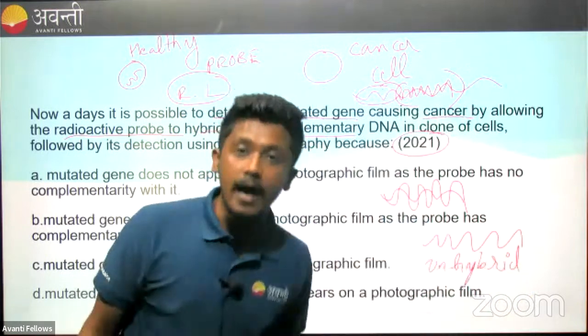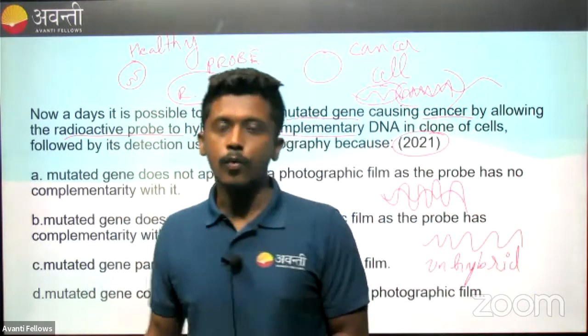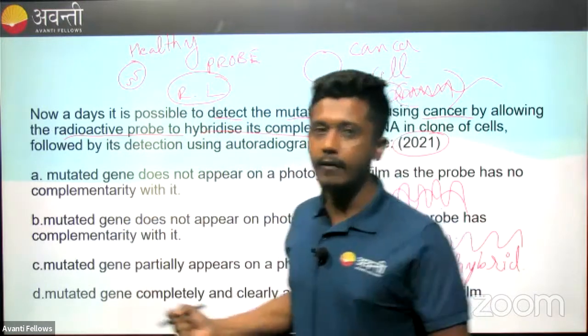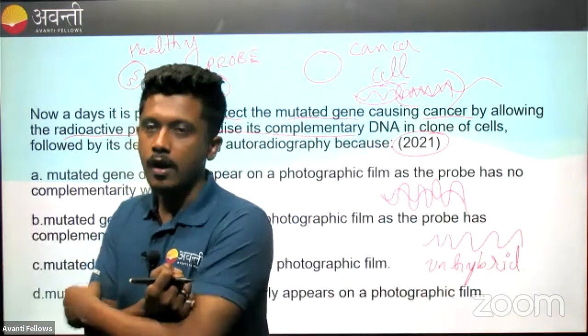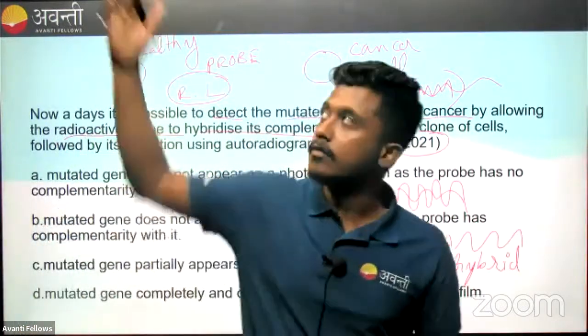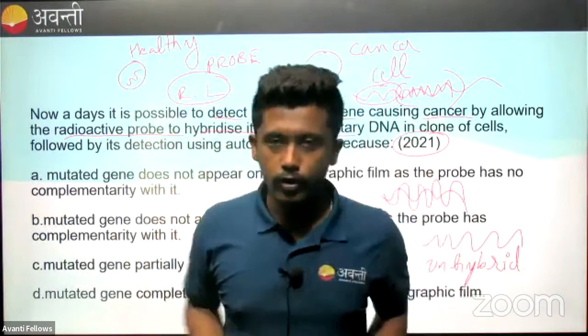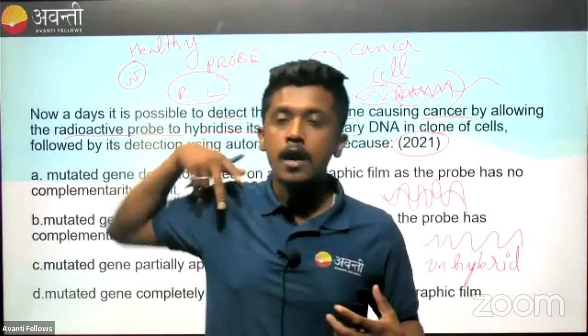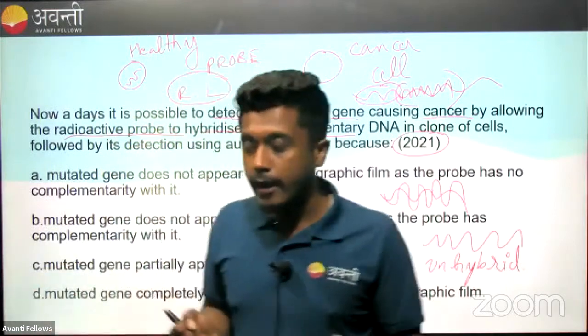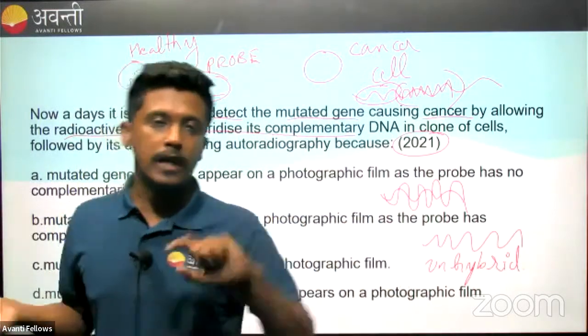So when it remains unhybridized, what is hybridization? I am a radioactive labeled probe. Now I will go and attach to my complement. When I go attach to my complement, when I shine some UV light on me, both of us will glow. Whichever I go and hybridize, attach, that will glow.